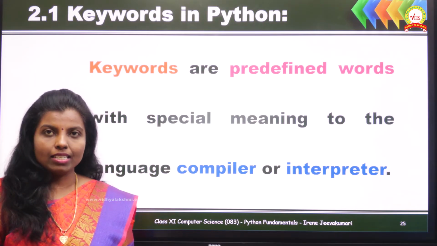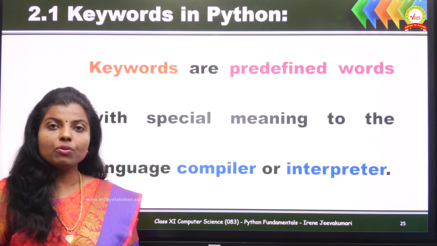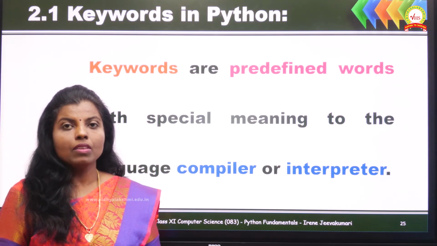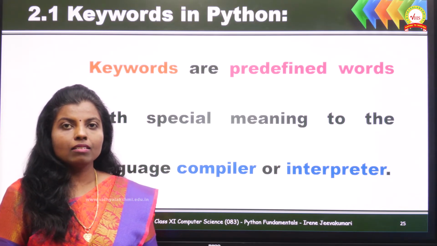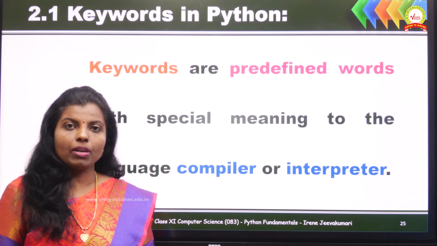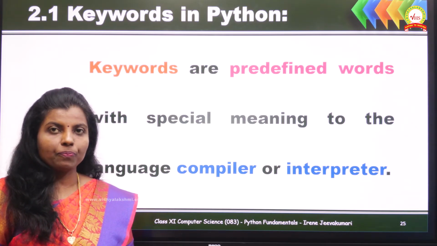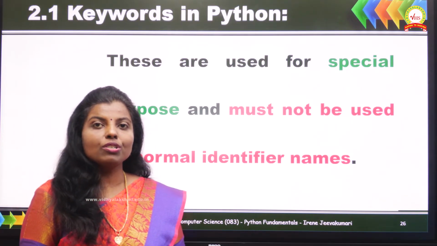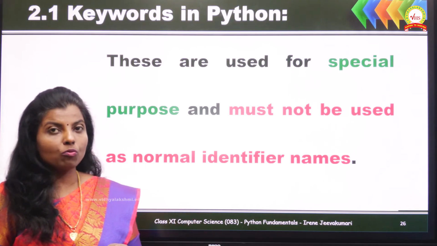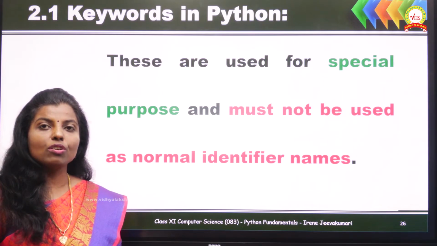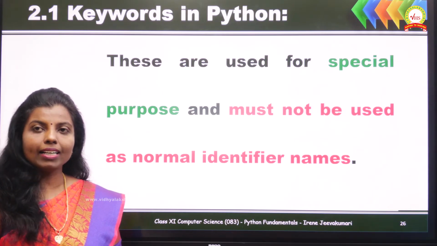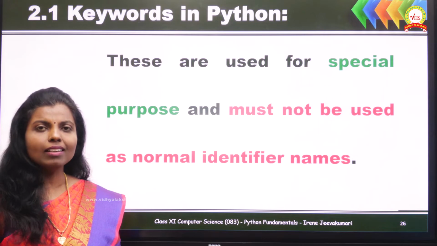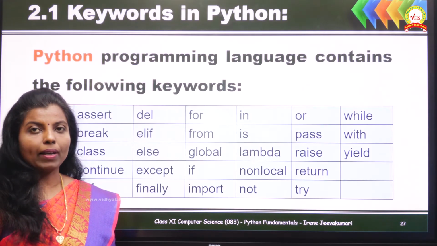Python uses an interpreter. So when we use a keyword in our program, the Python interpreter converts it into the special meaning whatever it is meant for. Let us see what is the other purpose, and also keywords should be used only for the purpose they are meant for, and they should not be used as normal identifier names. Let us see all the keywords of Python.